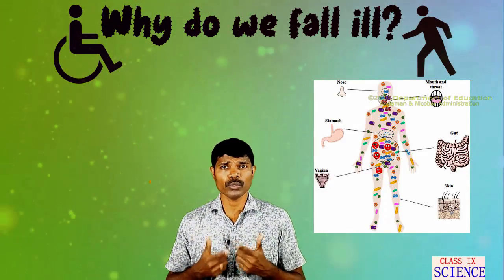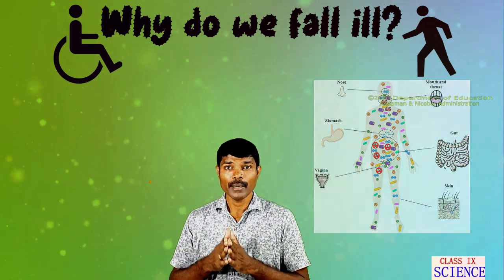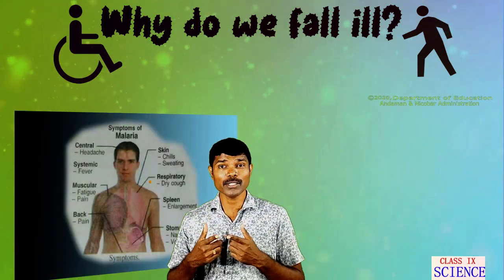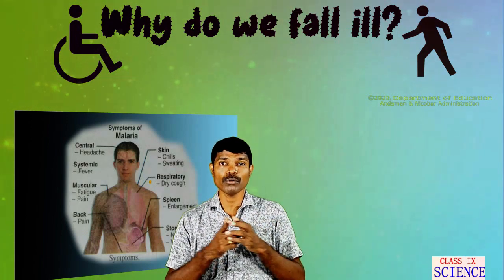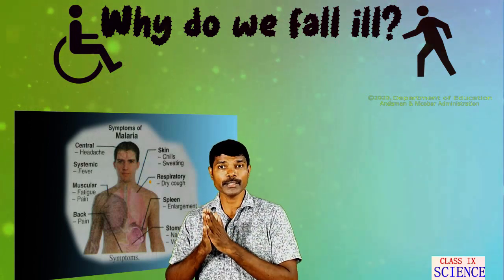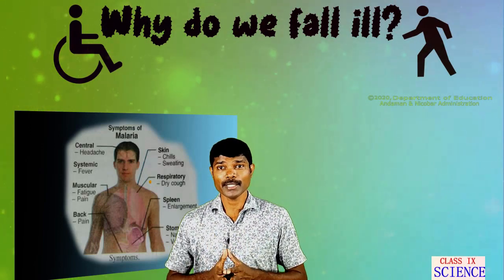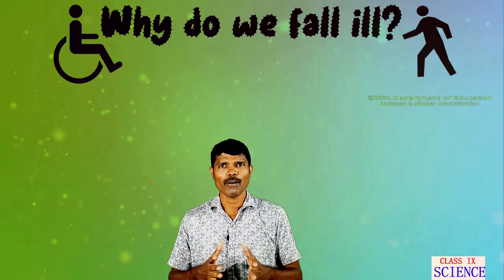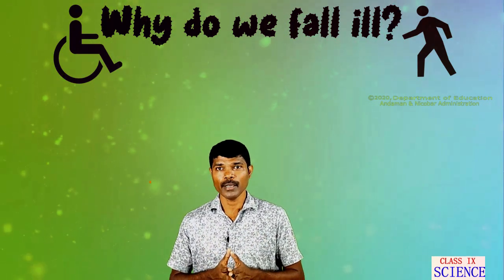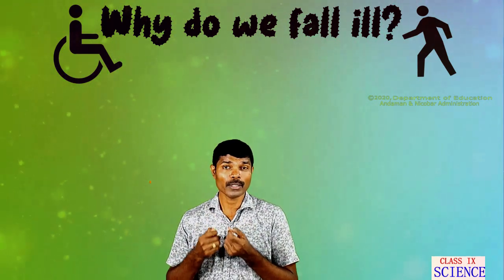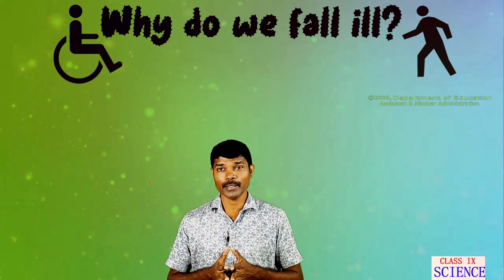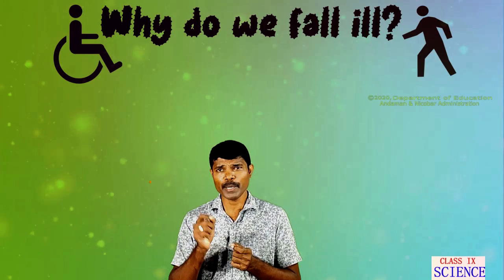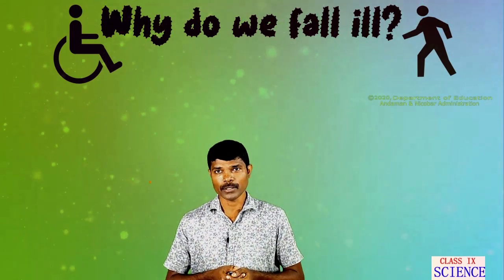Likewise, the malaria causing protozoan first enters the human body by means of a mosquito bite, then it reaches the liver. From the liver it goes to the RBC, the red blood cells, and it affects the blood. Symptoms are evidence that points to the presence of disease. They are visible in the form of structural and functional changes in the body or body parts. They indicate that there is something wrong in the body. On the basis of the symptoms, the physician can find clues for a particular disease, and some laboratory tests may also be conducted to pinpoint the exact cause of the disease.